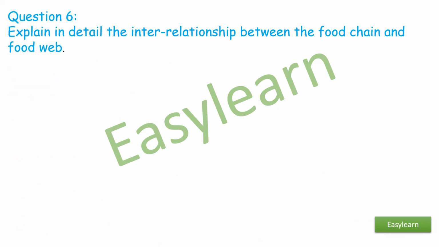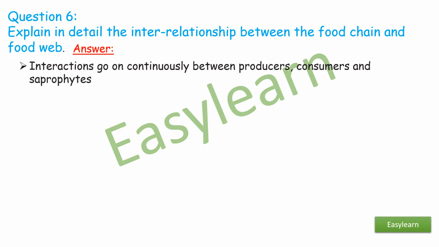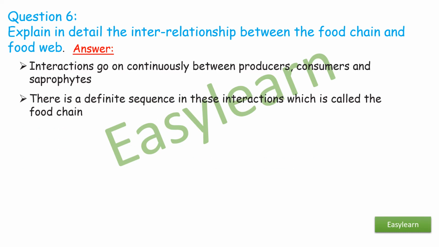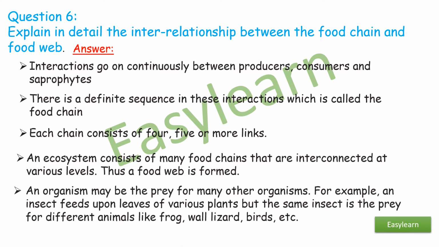Question 6. Explain in detail the interrelationship between the food chain and the food web. Answer. Interactions go on continuously between the producers, consumers, and saprophytes. There is a definite sequence in these interactions which is called the food chain. Each chain consists of 4, 5, or more links. An ecosystem consists of many food chains that are interconnected at various levels. Thus, a food web is formed.